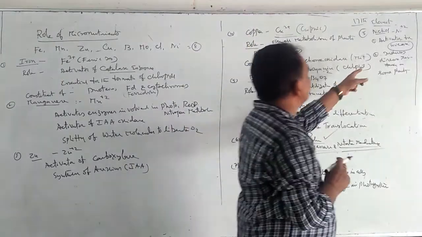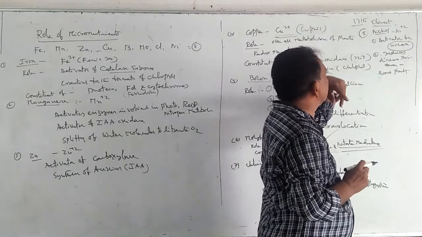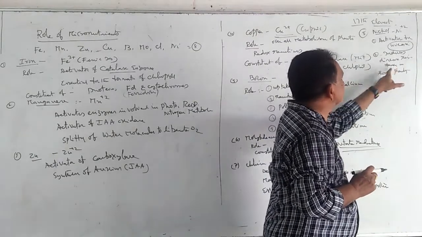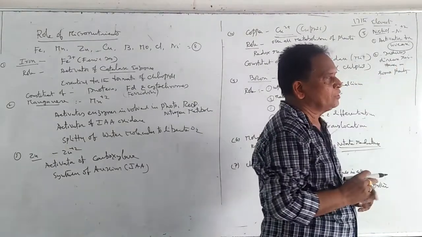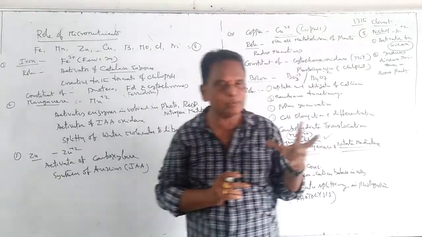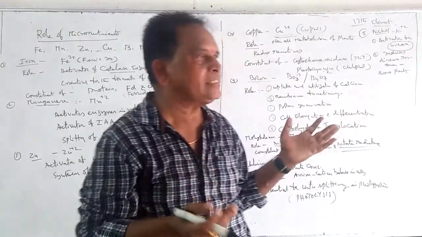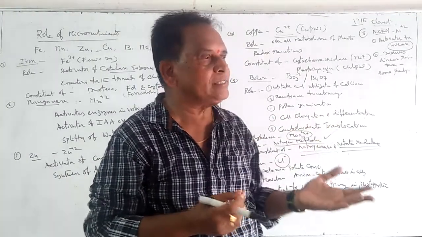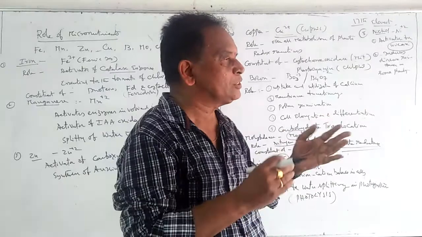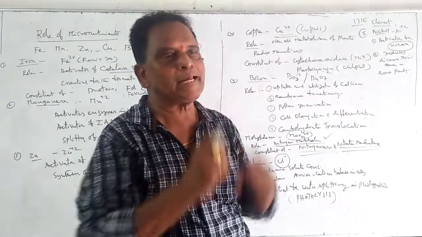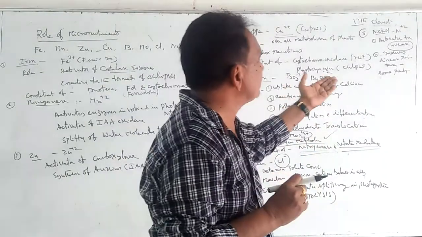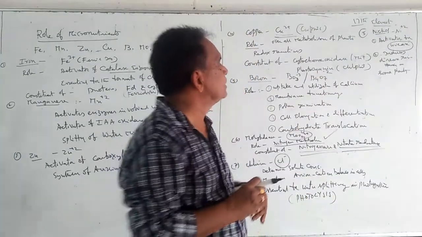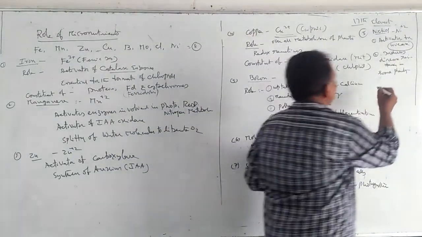And the second important role performed by nickel is it gives disease resistance in some plants. Plants get many diseases caused by bacteria, virus and fungi. Whenever nickel is abundant in plants, it gives sufficient resistance to the plants against infection by these agents. So it provides disease resistance in some plants.